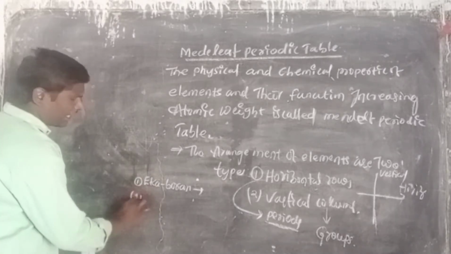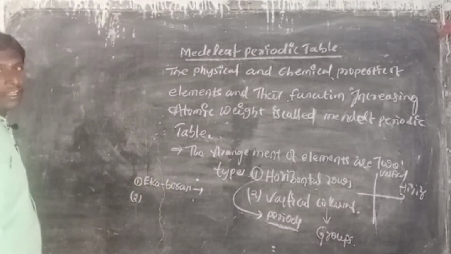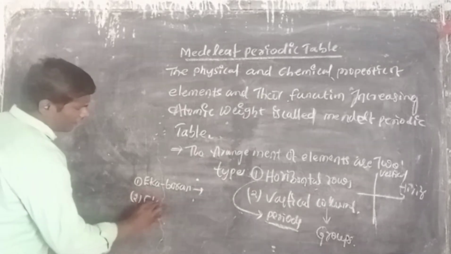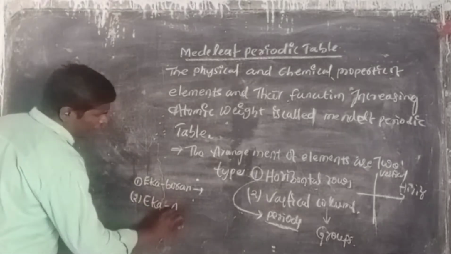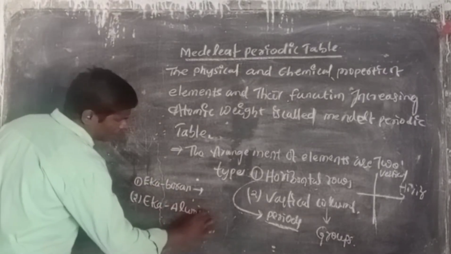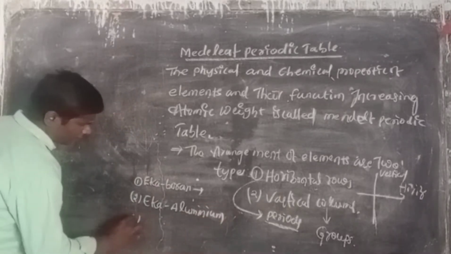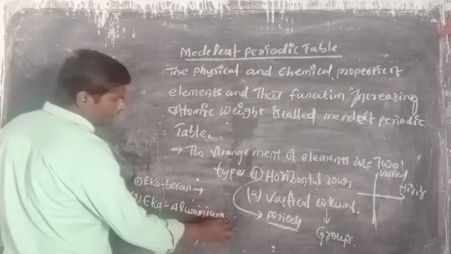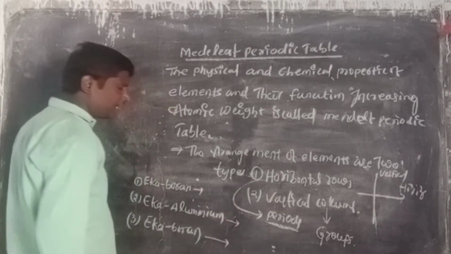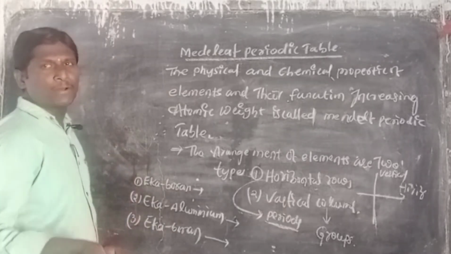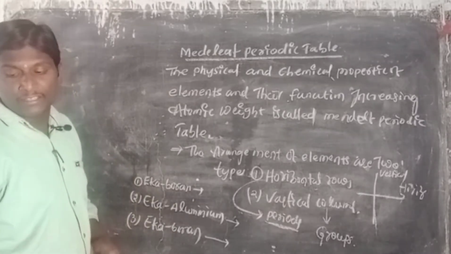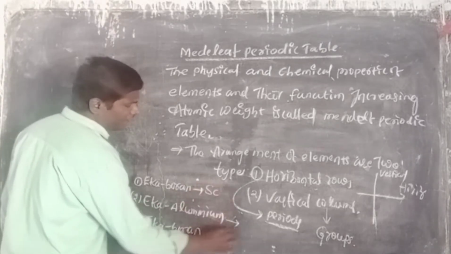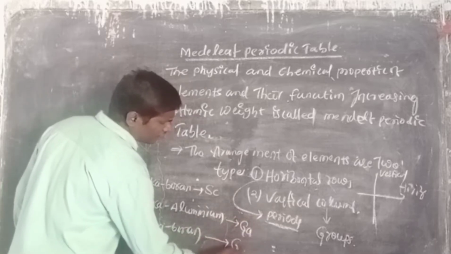Second one is Eka aluminium, and third one is Eka silicon. After these elements were identified, they were given particular symbols. Those elements are called Scandium, Gallium, Germanium.